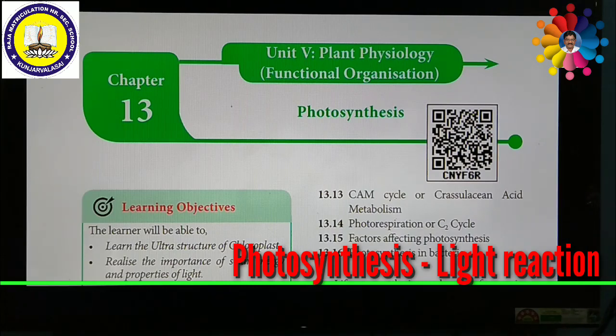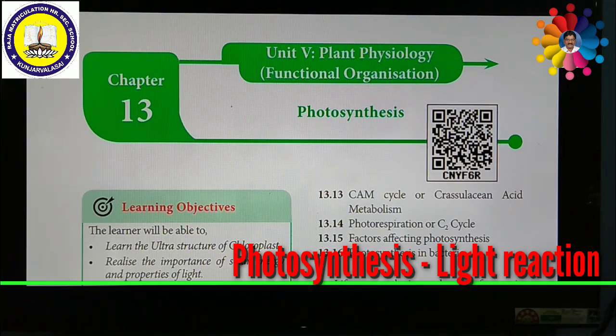Then we are going to discuss the mechanism of photosynthesis, like light reaction and dark reaction. Then the chemiosmotic theory, as well as the details of light reaction and dark reaction, how it takes place in Hill's reaction, as well as the carbon cycle called the C3 cycle or Melvin-Calvin cycle, how it takes place. And then the C4 pathway like Hatch-Slack pathway, then CAM metabolism, then photorespiration, otherwise called the C2 cycle.